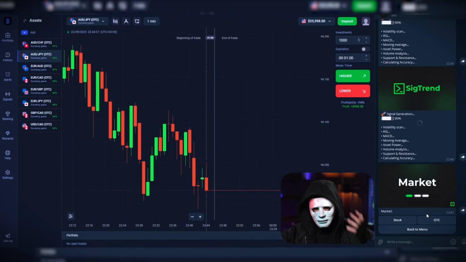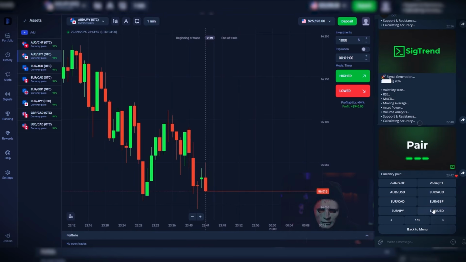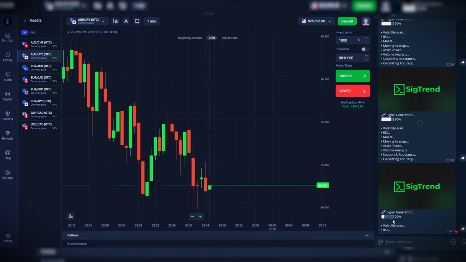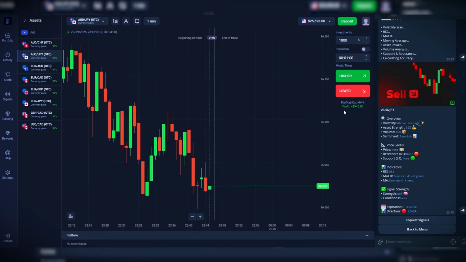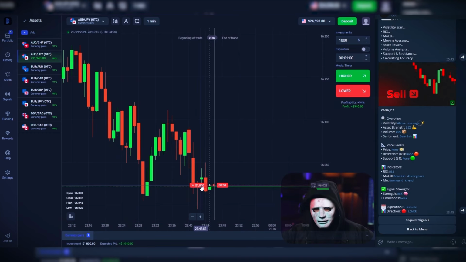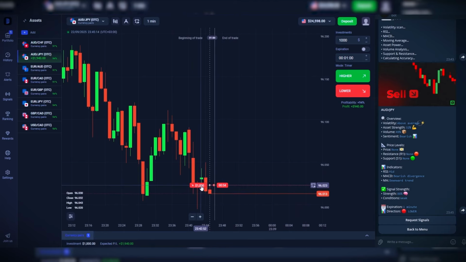For example, let's pick this currency pair. We also click on OTC, select this currency pair in the bot, and choose the time, 1 minute. I trade on the 1 minute time frame, so the bot calculates, analyzes, and gives us a signal for 1 minute. Again, we enter a $1,000 short position. Overall, we can see a downward trend here, with occasional upward movements. But artificial intelligence calculates and tells us exactly where to enter at the right moment. For example, right now we need to go short. And that's exactly what we did.